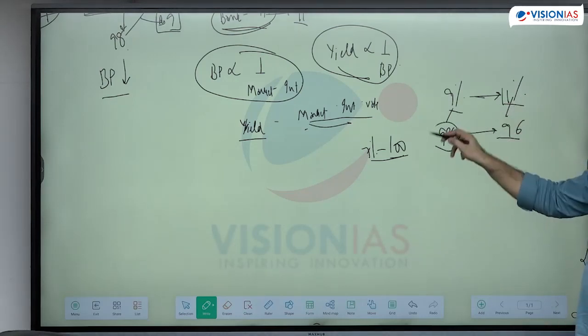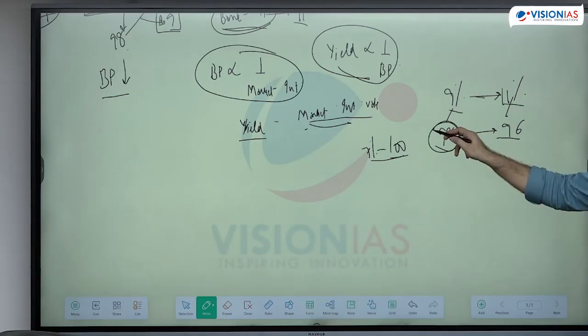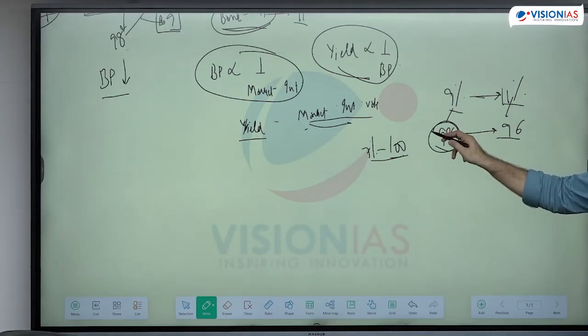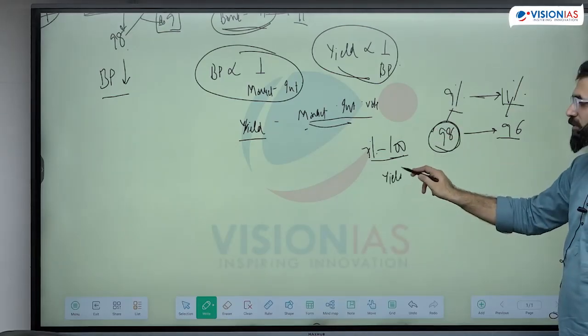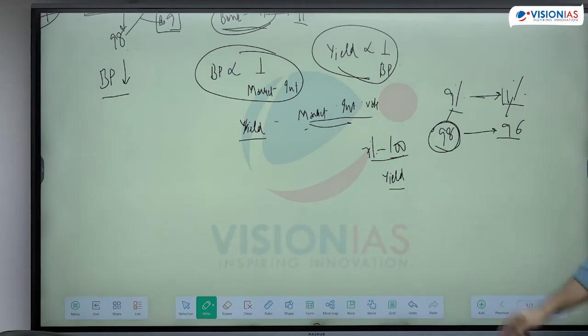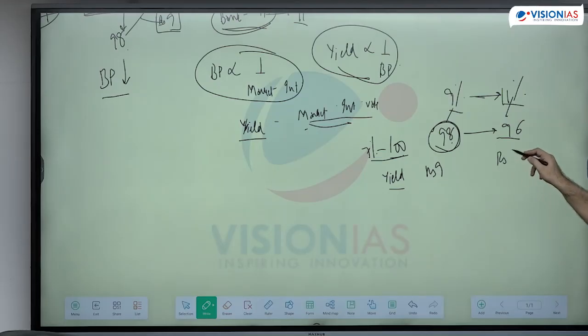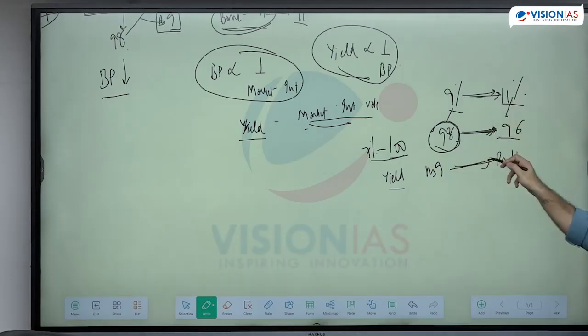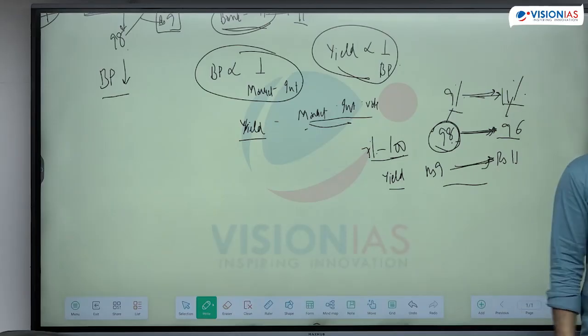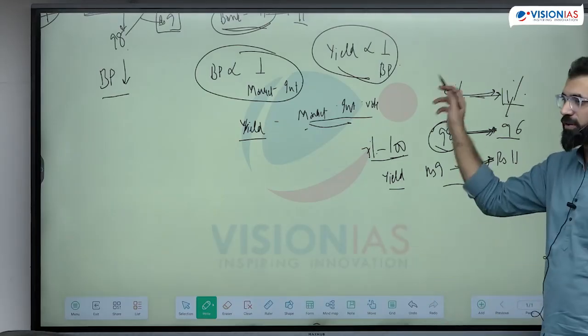In this case, what is the yield of the person who's buying the bond? What is the return for the person who's buying this bond? 9. In this case, that means bond price falls, yield increases. Market rate increases, the bond price falls. Bond price falls, the yield increases. So this relationship will always stand true.